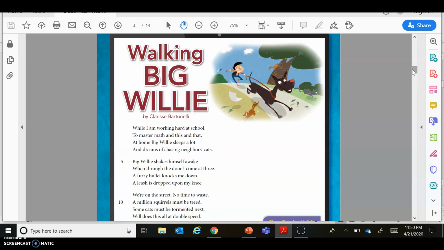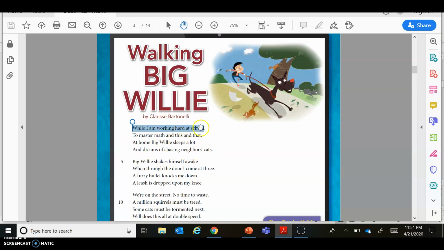So remember from yesterday, we had our academic talk words, a verse, which is one line in a poem by itself. We said this was similar to a sentence in a story. When you put all of those verses together, you get what is called a stanza. So from here, where it says while, all the way down to and dreams of chasing neighbors' cats, this one portion is called a stanza.